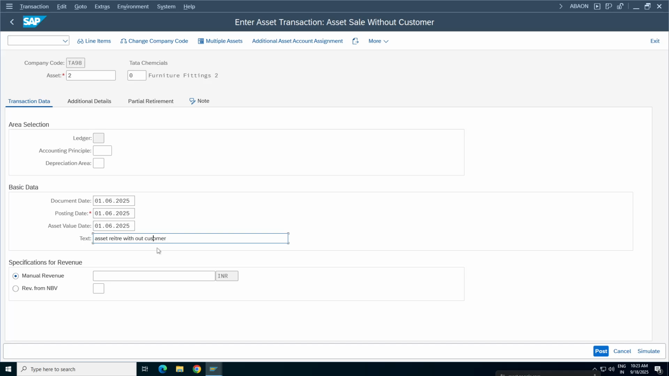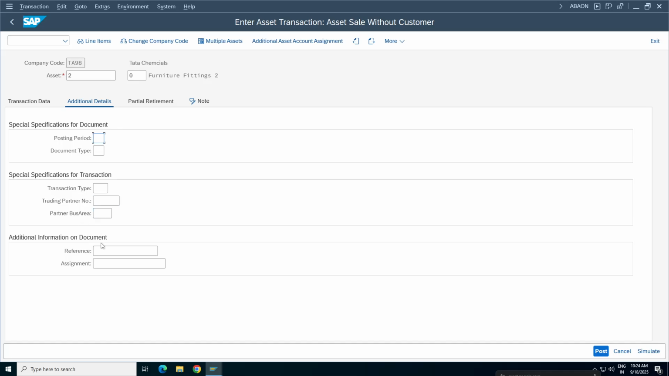Okay, and here now, manual revenue or revenue from net book value. So we have an option here. Let us see what happens. What was the amount? 4 lakh 26,000, right? Correct. Press enter. I don't think manual revenue is better to maintain. Let the system calculate it. So asset retire without cost. Okay, now click on simulate.